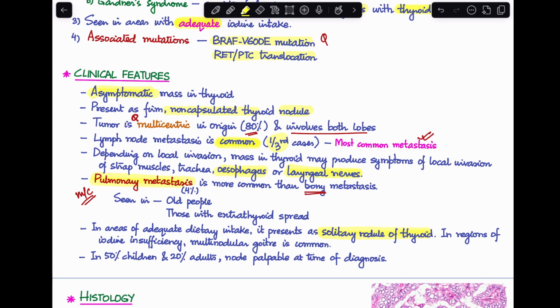However, in regions which have iodine insufficiency, multinodular goiter is the more common presentation. In 50% of children and 20% of adults, lymph nodes are palpable at the time of diagnosis. So, these are all the clinical features that a papillary carcinoma of thyroid will present with.